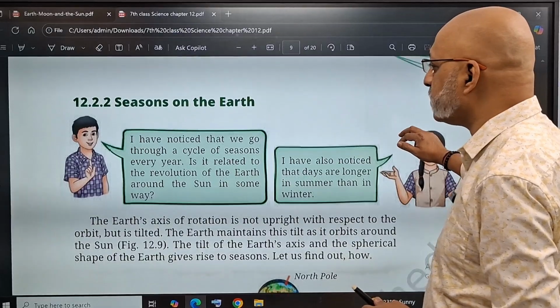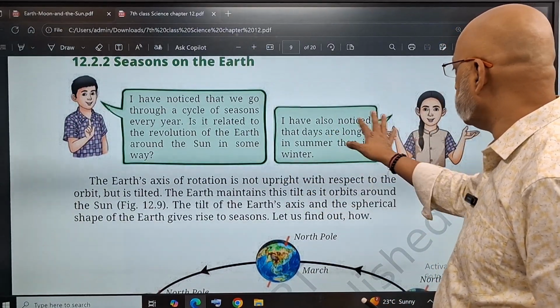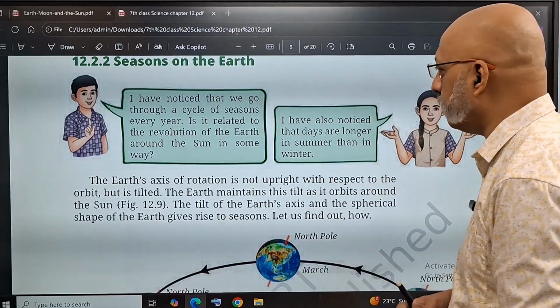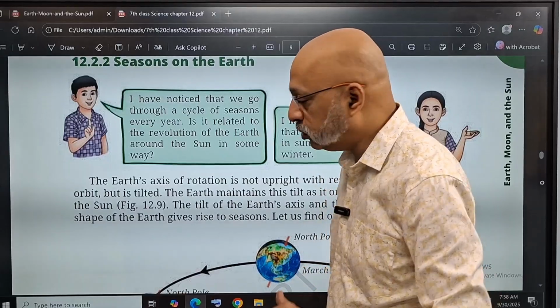So let's now come to the seasons on the Earth. So the Earth's axis of rotation. These are some of the observations the boy and the girl are making, that we go through a cycle of seasons, etc. We have already spoken about that even in geography.